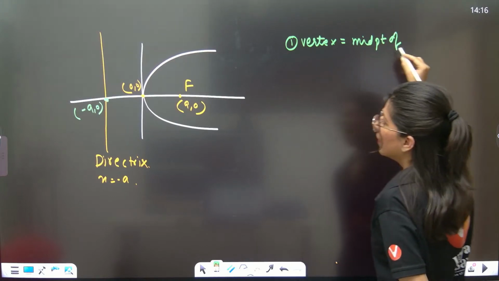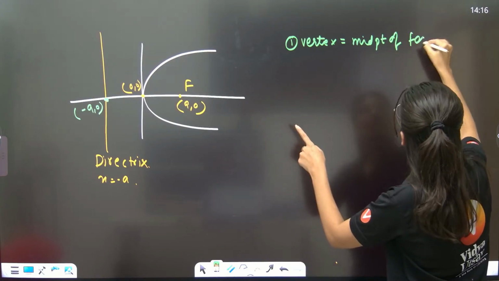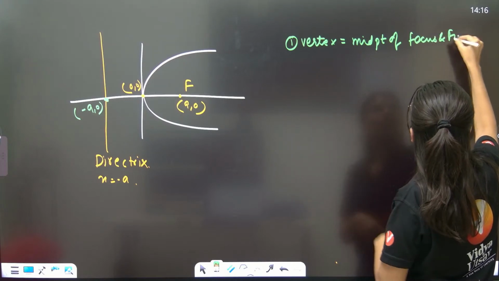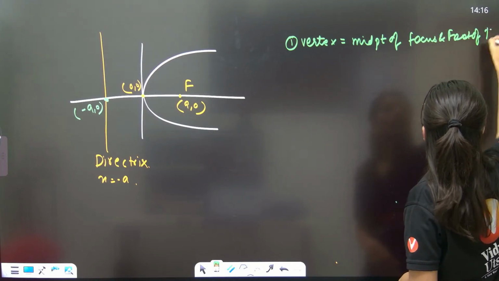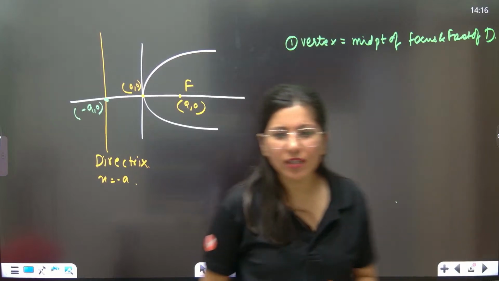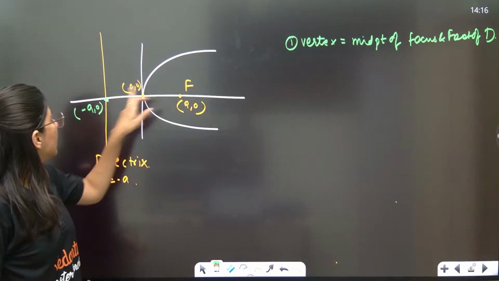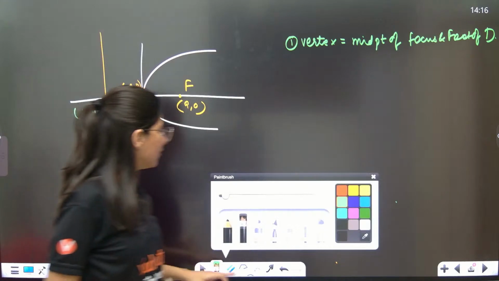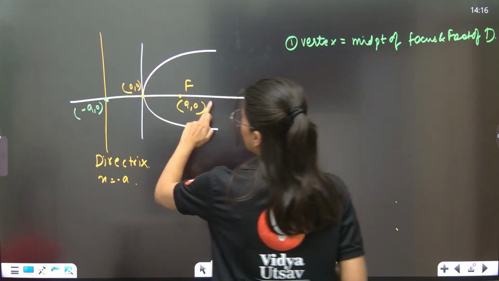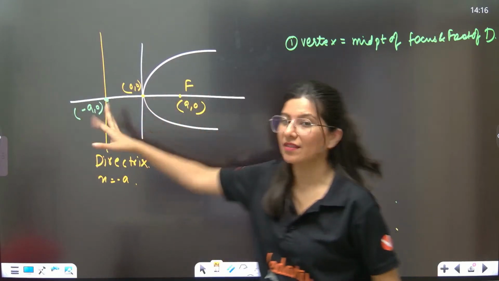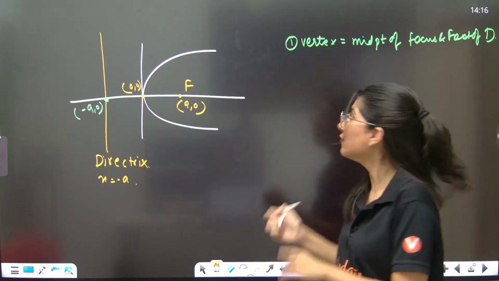So first thing, vertex is the midpoint of focus and foot of directrix. Clear or not? Can I write, vertex being the midpoint of this and this, which is foot of directrix and focus.